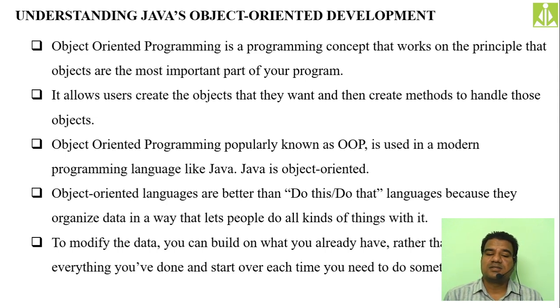So, understanding Java's object-oriented development. When I'm saying object-oriented development, what exactly does it mean? We need to understand. Object-oriented programming is a programming concept that works on the principle that objects are the most important part of your programming. Just now I have explained that. So everything in terms of objects only. Without objects, there is nothing in object-oriented programming development.